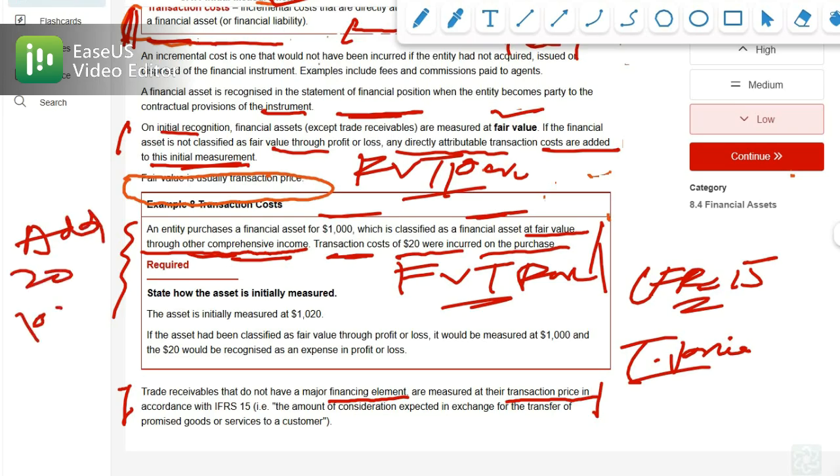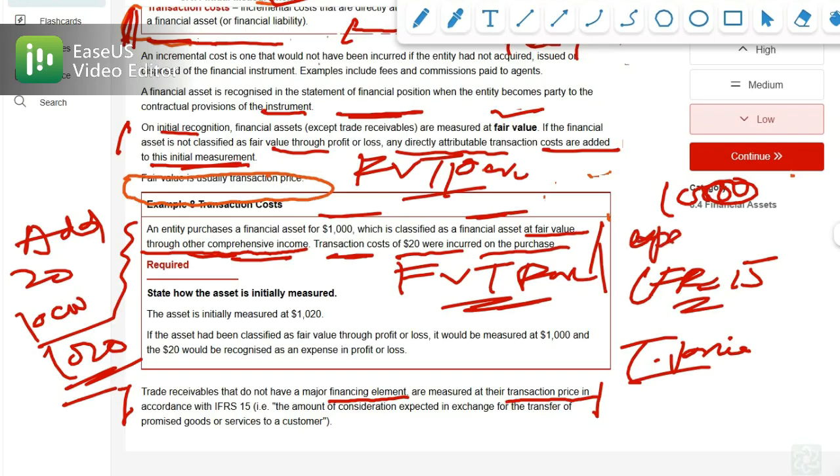But if it is classified as fair value through profit or loss, you will record the asset at 1,000 and expense the $20 separately. So this is all about initial measurement.